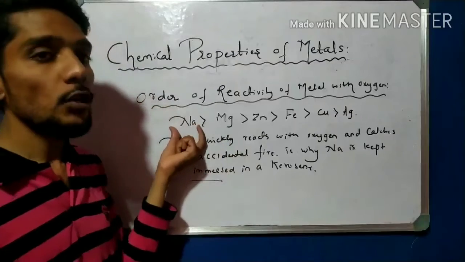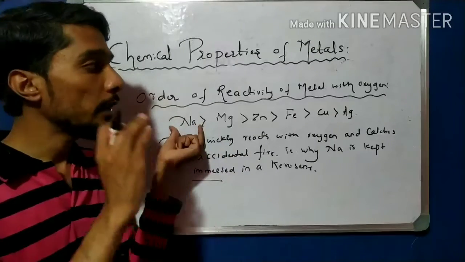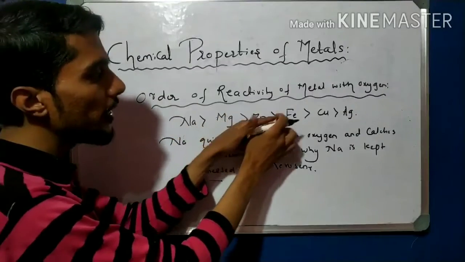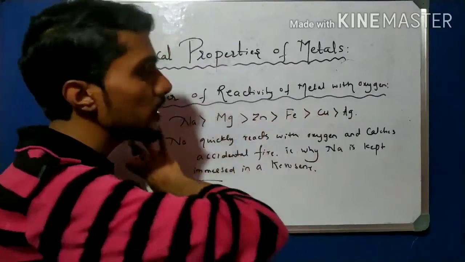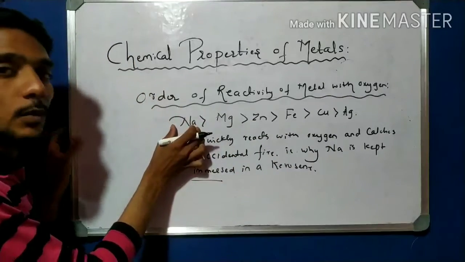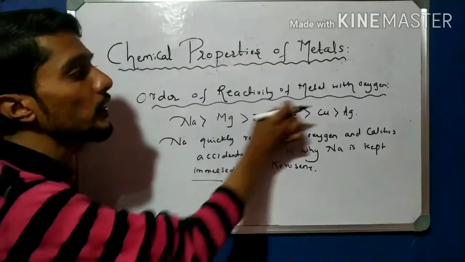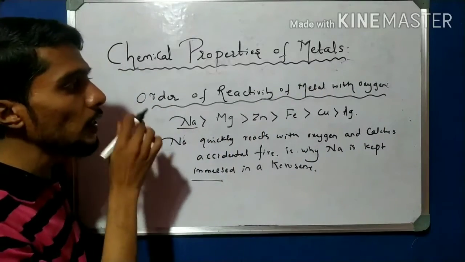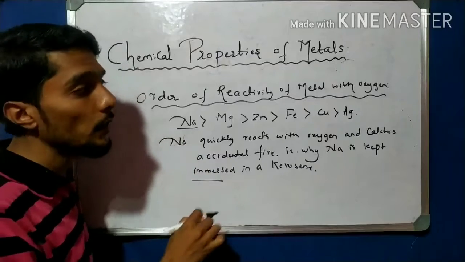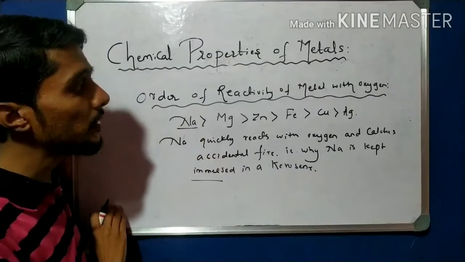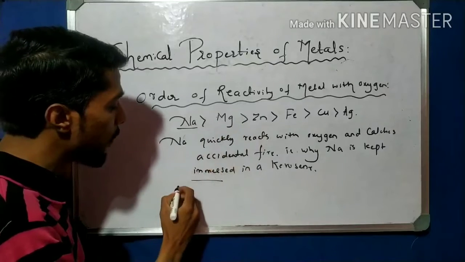So the topmost, most reactive element with oxygen is sodium. After that magnesium and zinc, then Fe, then Cu, then Ag. So it is a decreasing order. The most reactive metal with oxygen is sodium, which reacts with oxygen and catches fire. And then silver and gold.